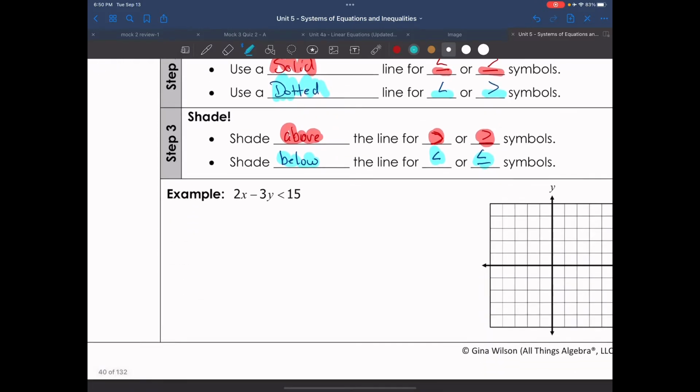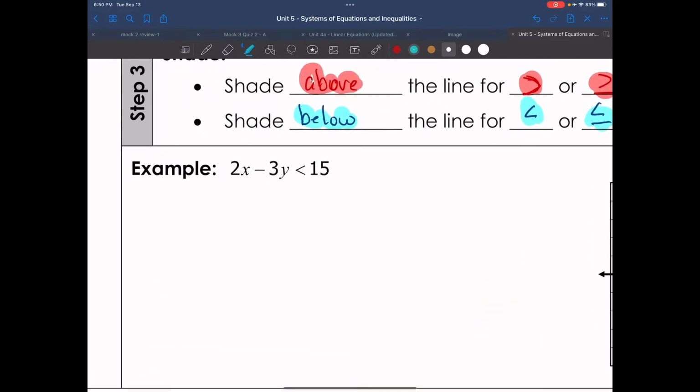So let's get into some problems here. We're going to look at this example. Again, this is in standard form, so we need to put it in basic slope-intercept form with an inequality. The first thing I want to do is subtract 2x from both sides. And what that leaves us with is negative 3y is less than negative 2x plus 15.